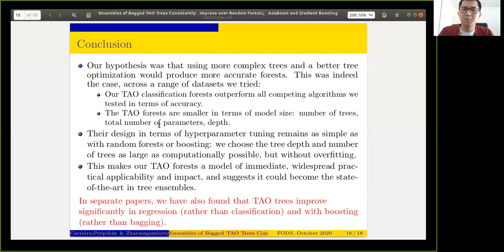And finally, I would like to mention that we have promising results showing similarly good improvements in regression tasks, and also with boosted trees rather than bagged trees.